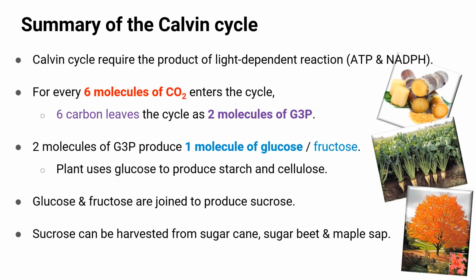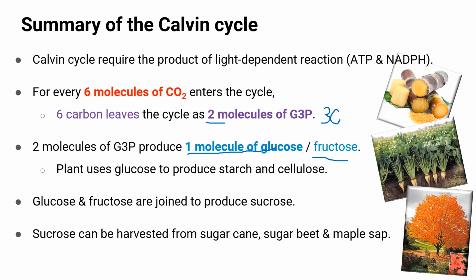Okay, so for every 6 molecules of carbon dioxide that enter the cycle, 6 carbons leave the cycle as 2 molecules of G3P. G3P is the 3 carbon sugar, so that's why 2 molecules of G3P need to exit the cycle. The 2 molecules of G3P will produce 1 molecule of glucose or 1 molecule of fructose.